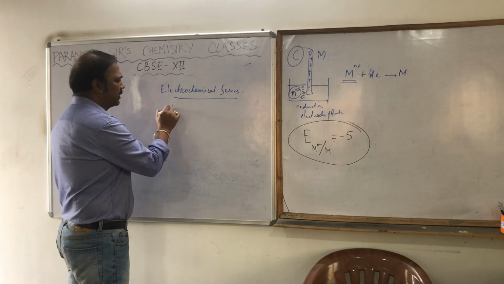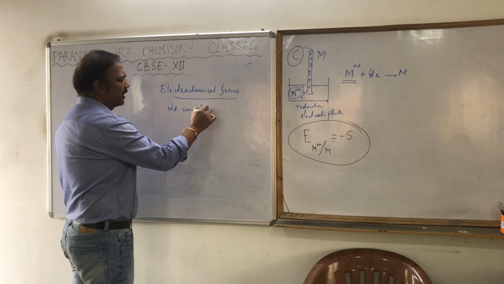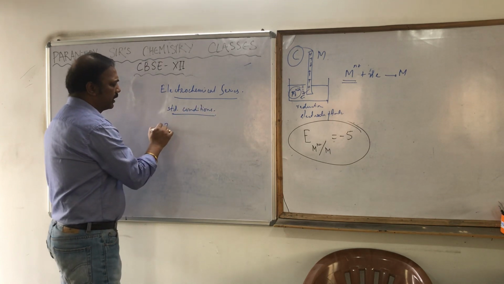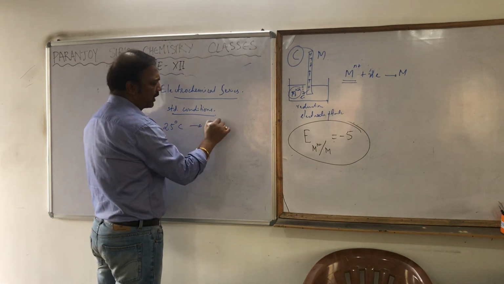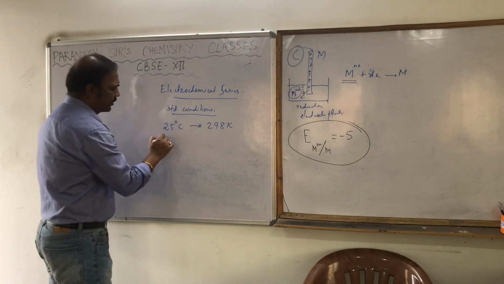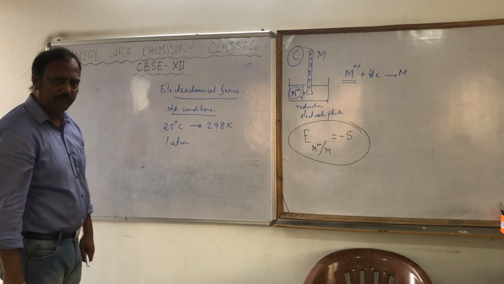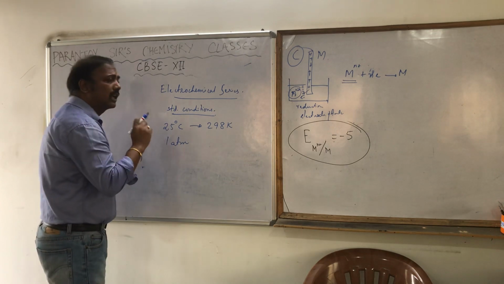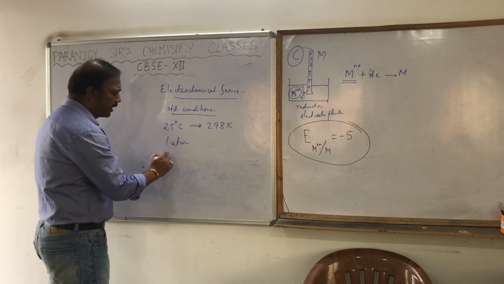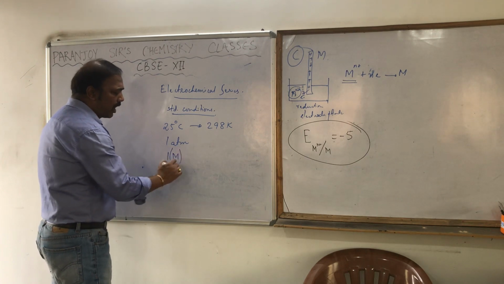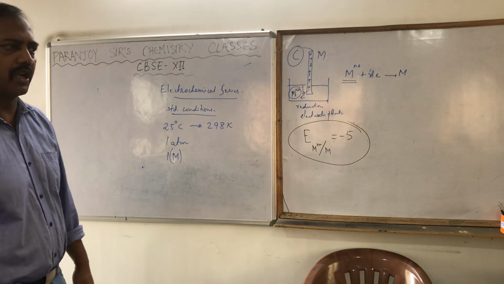Now what is standard condition? There are three things to be mentioned. One, the temperature should be 25 degrees Celsius, that is 298 Kelvin. The pressure should be 1 atmospheric pressure, and the concentration of the electrolytic solution should be 1 molar.